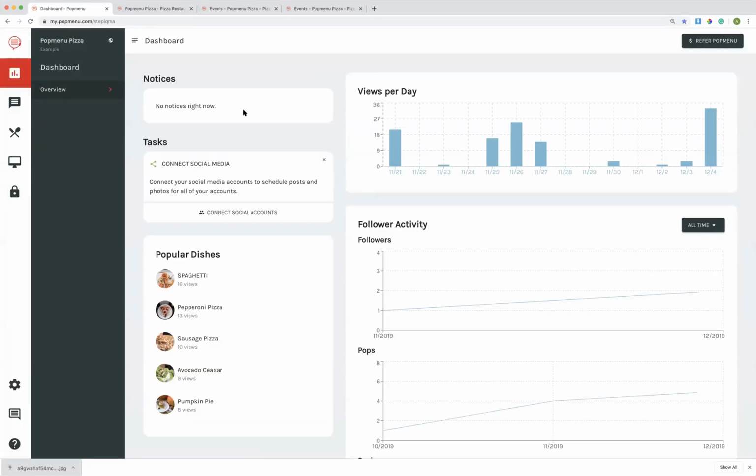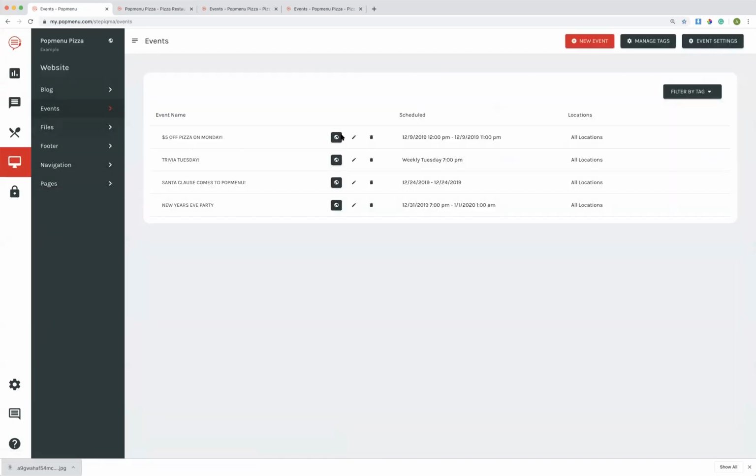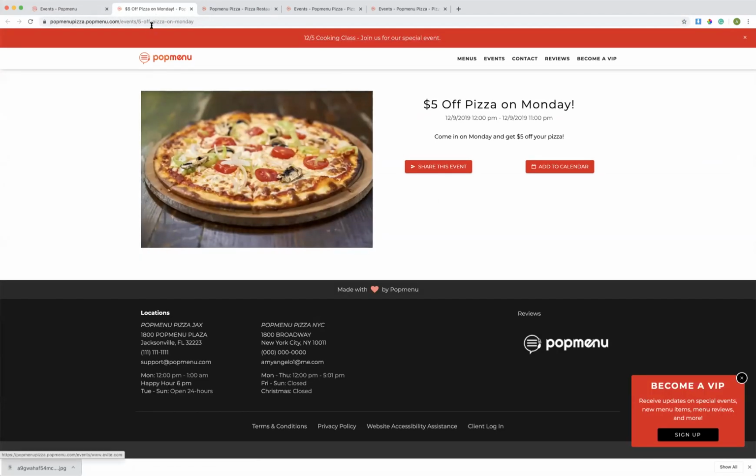I want to talk a little bit more about event promotion and some opportunity for event promotion in Popmenu. What's really great about our event feature is when you click events and you have your lineup of events, once an event has already passed, it will automatically be removed from your site, but the event will not be deleted, so you'll have to manually erase it if you do not want it to be there any longer. What's really cool is that you can click on this globe icon and it will take you to a page that you can share.